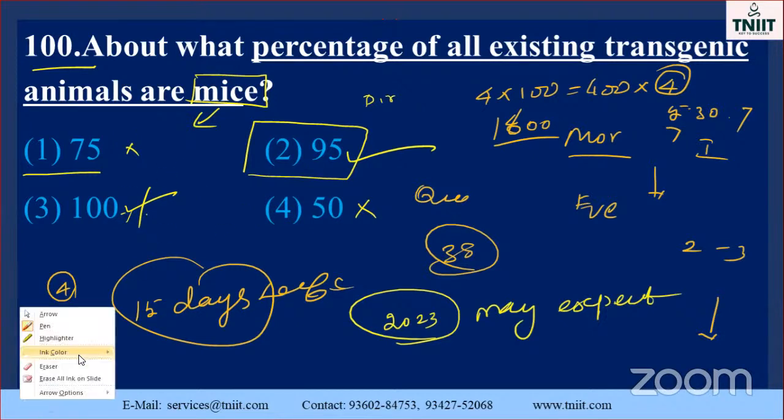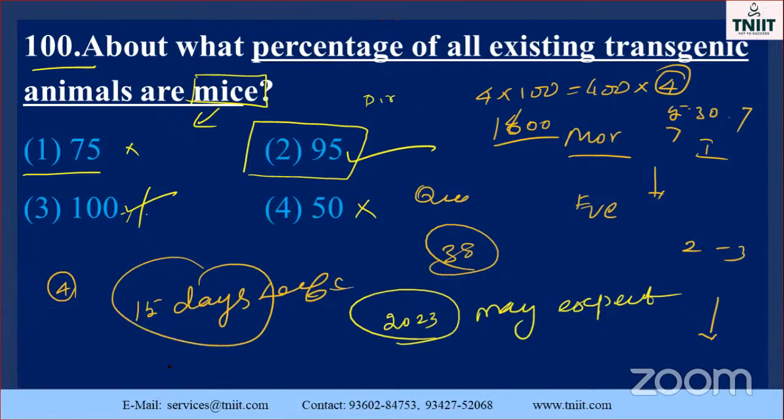So in biology, when you are answering, you have to practice the deletion method. Deletion means: it will come or not. It will not come. It will come. Why it will come, that is also very well. Why it is not coming, those things also you should note down. That is very, very important.